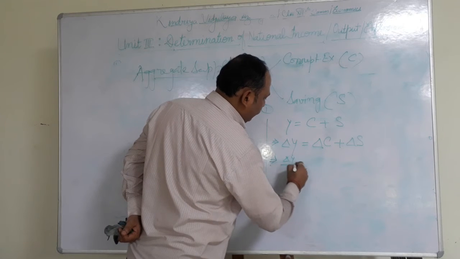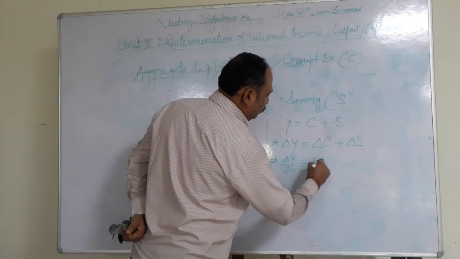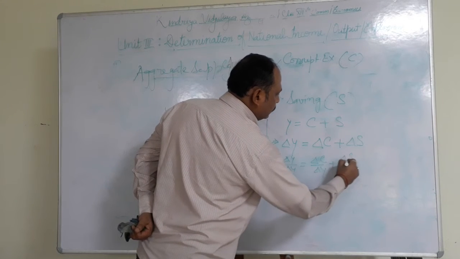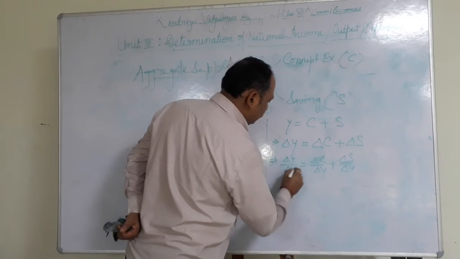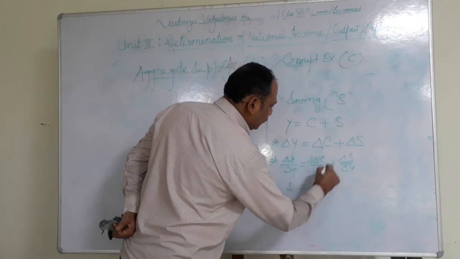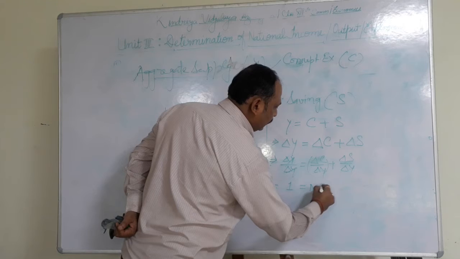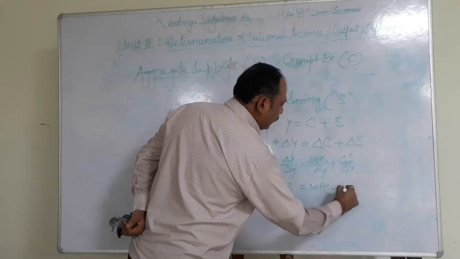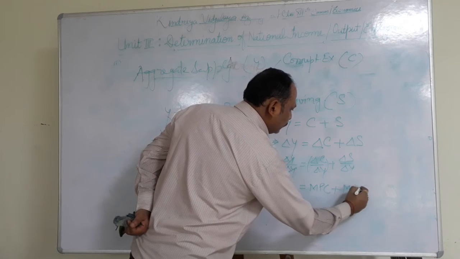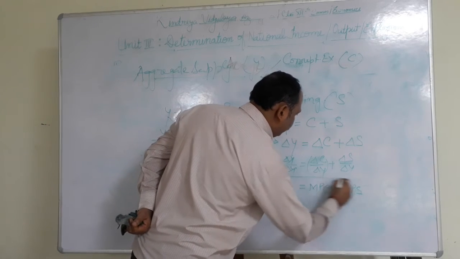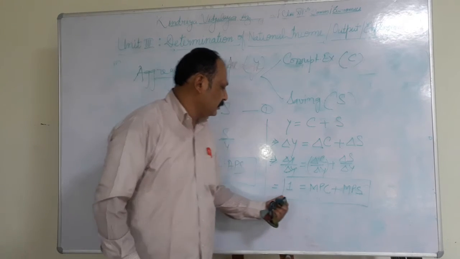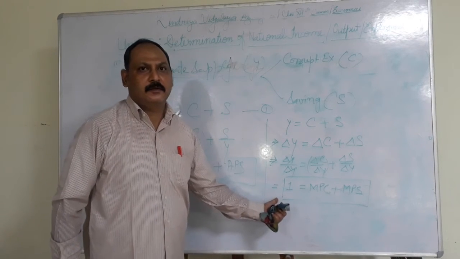Delta Y divided by delta Y is equal to delta C upon delta Y plus delta S upon delta Y, which is 1, where this is MPC and this is MPS. So MPC plus MPS is equal to 1.